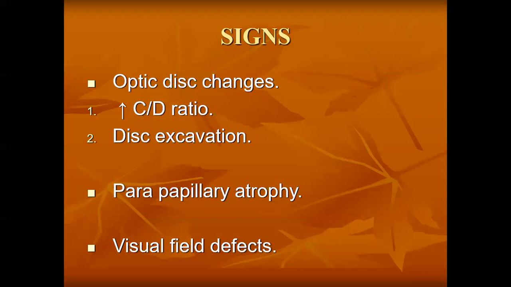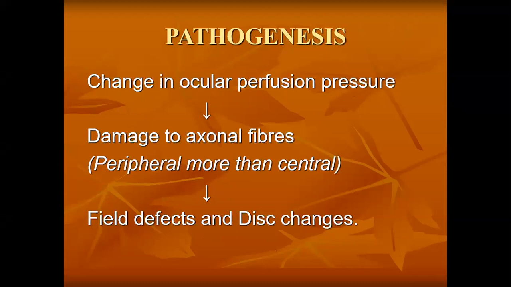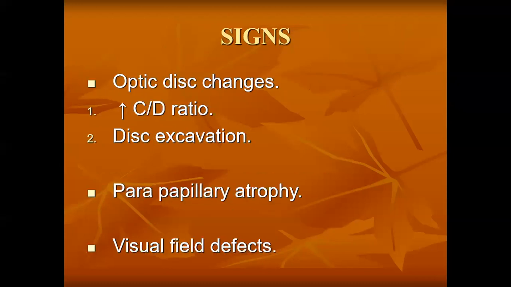The second is parapapillary atrophy. The third one is visual field defects. These are the three characteristics. Now, if we compile the whole definition of glaucoma, it will be that glaucoma is a group of diseases that is characterized by optic disc changes, visual field defects, with or without raised intraocular pressure.